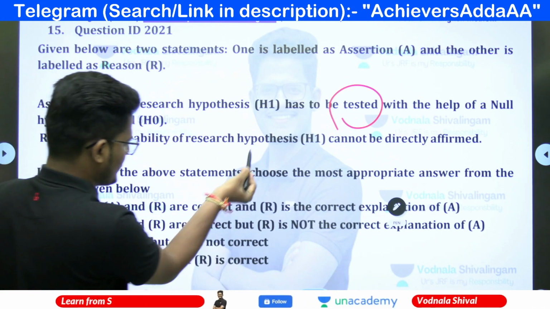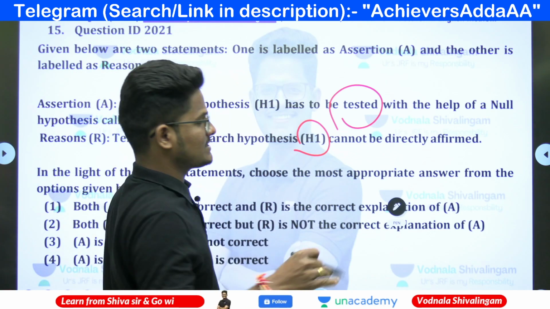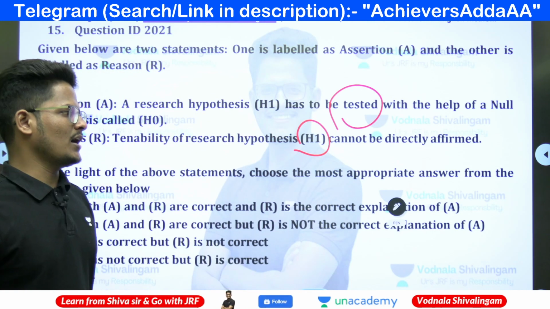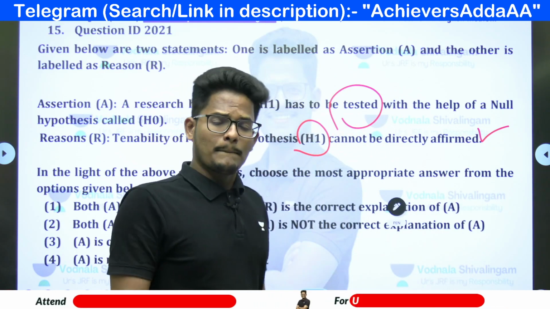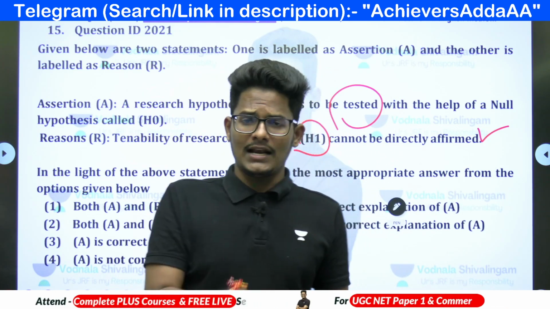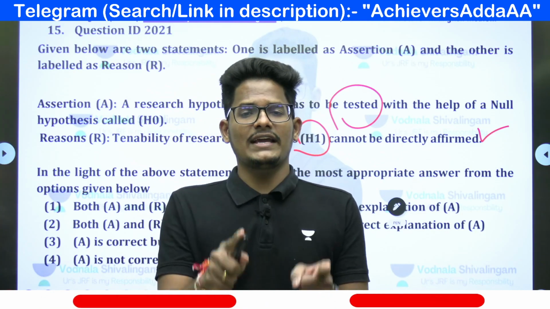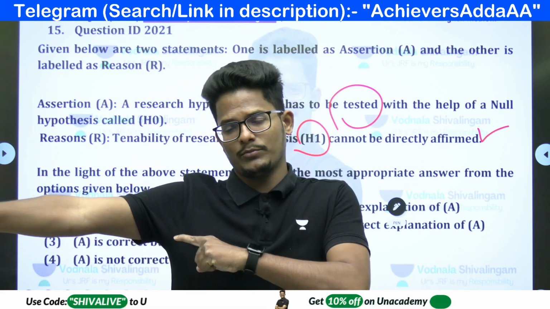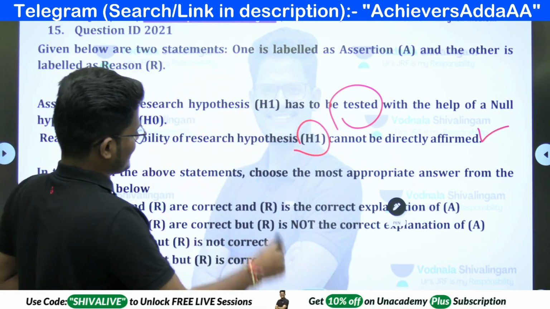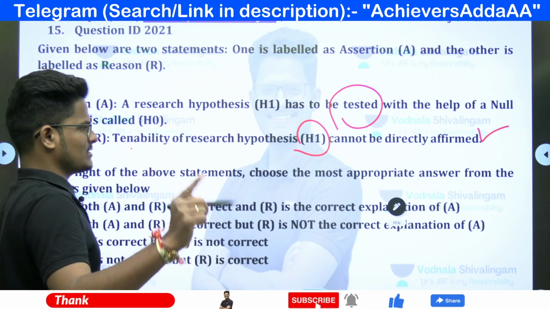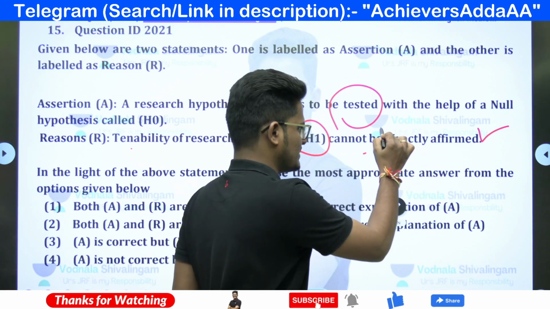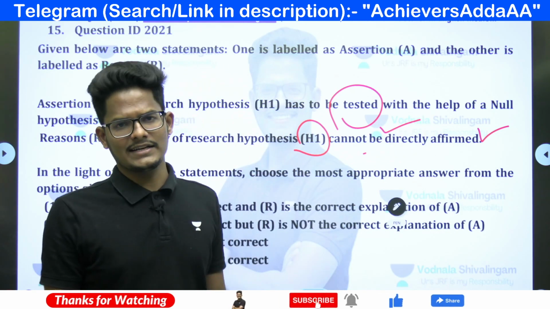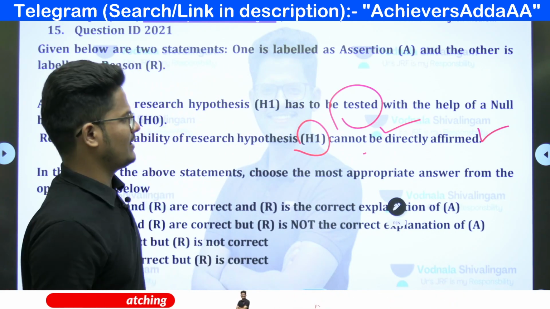So tenability of a research hypothesis, which is the alternative hypothesis, cannot directly be affirmed. Actually this is a correct statement, because by looking at the fate of the null hypothesis, we can say something about the alternative hypothesis. We cannot say anything directly about it. We have to tell in an indirect way only.